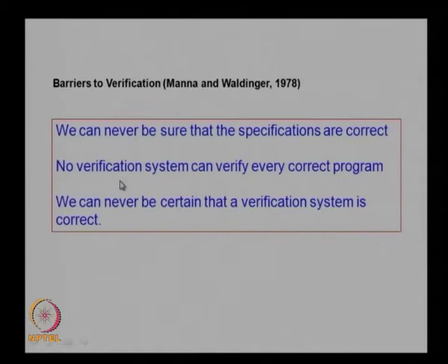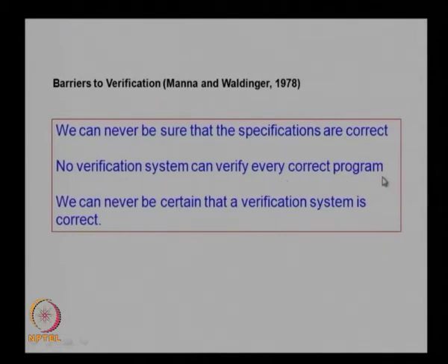Whatever specification we made need not always be correct, but we have to go on assuming that it is correct and do the verification test, but it need not be correct always. And no verification system can verify every correct program.